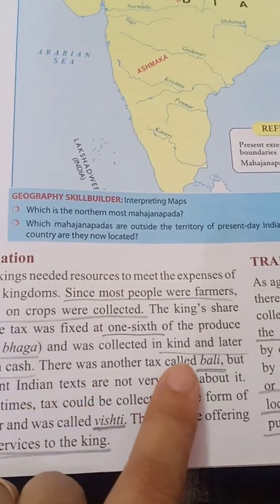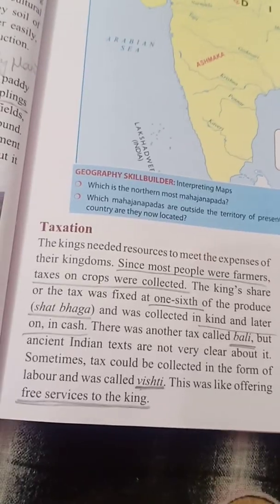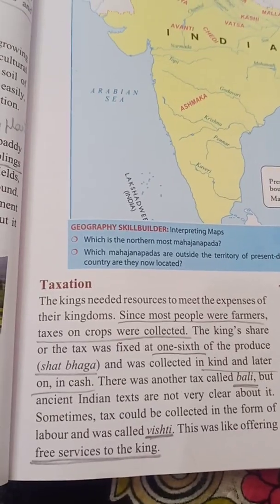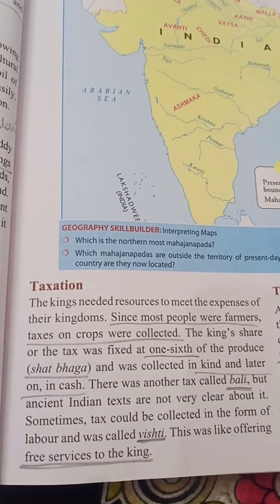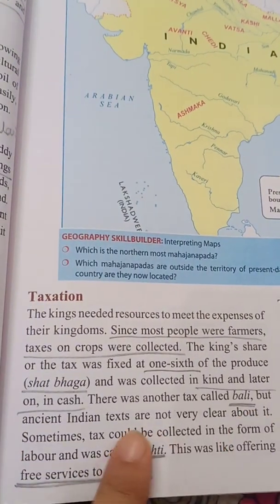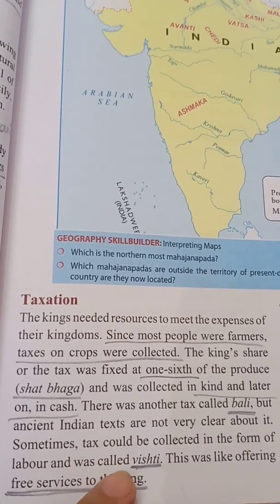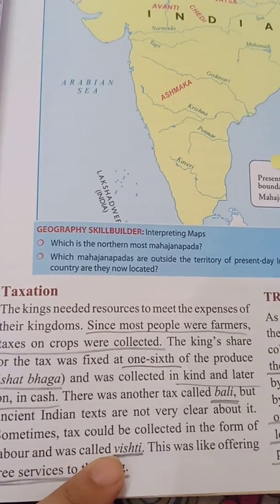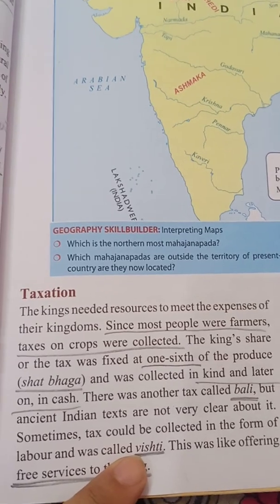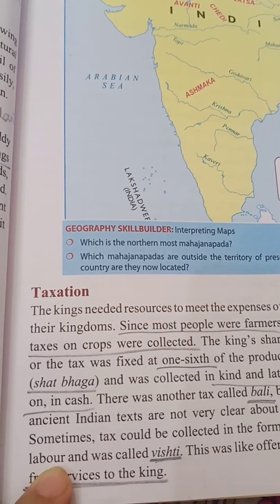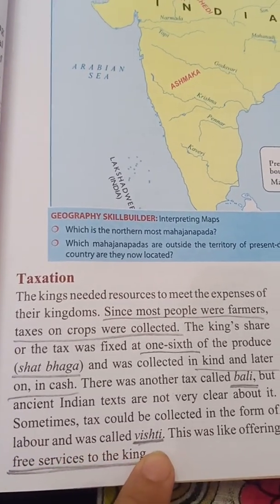There was another tax called bali, but ancient Indian texts are not very clear about it. Sometimes tax could be collected in the form of labor and was called vishti. So sometimes another type of tax was in the form of labor, in which free work was taken from people, and it was known as vishti.